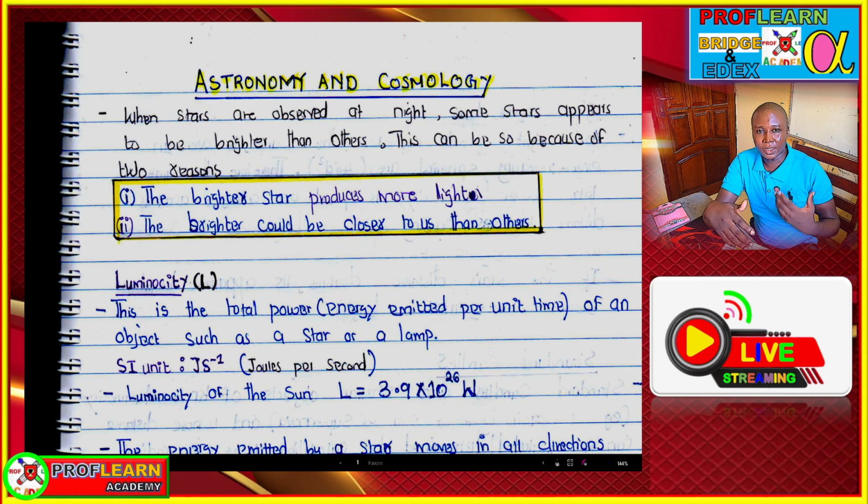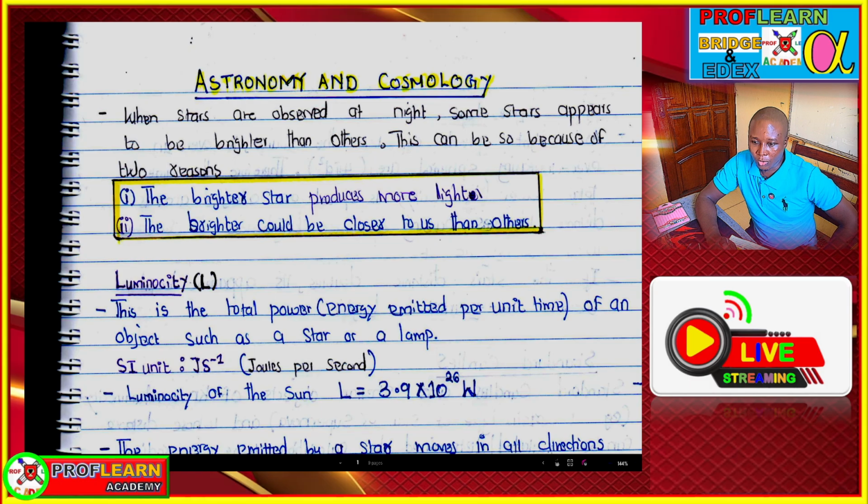But sometimes a star may be dim when we observe it from Earth because the star is very far, and another star may look brighter simply because it's close to us. Those are some of the aspects that you really need to understand in this topic.